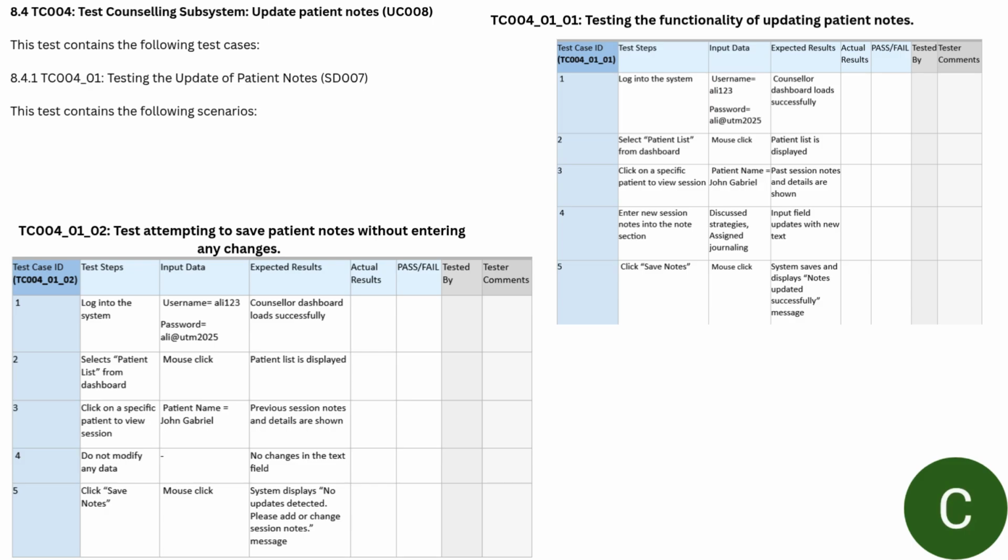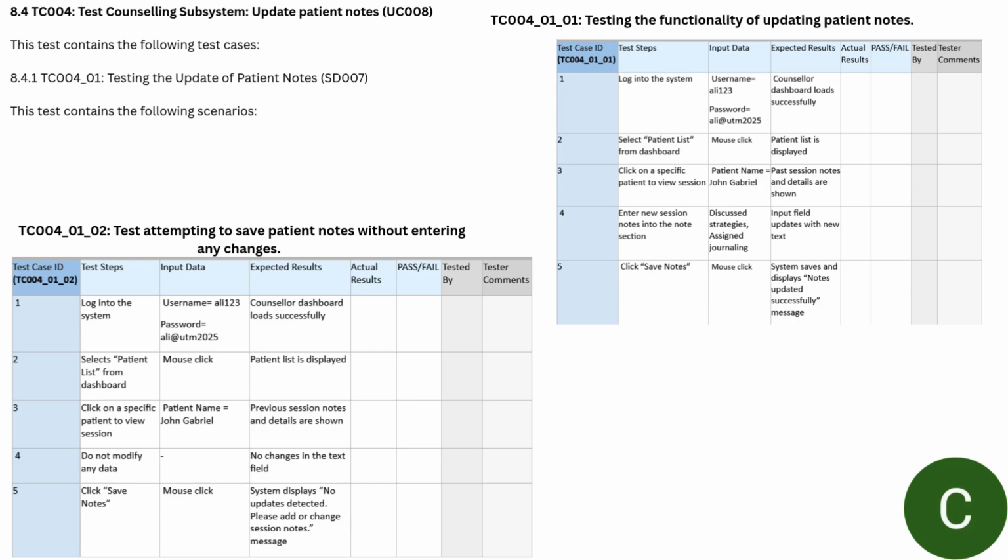The counselor then enters the new session notes into the notes section. For example, the counselor can add discuss strategies and assign journaling into the notes. The input field updates with the new text displayed. The counselor then clicks the Save Notes button and the system will save and display the notes updated successfully message.